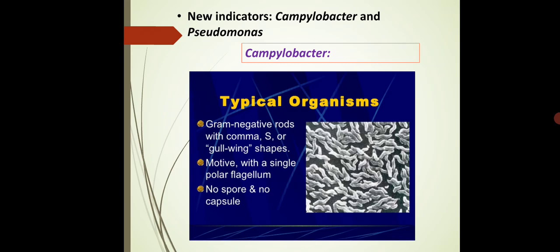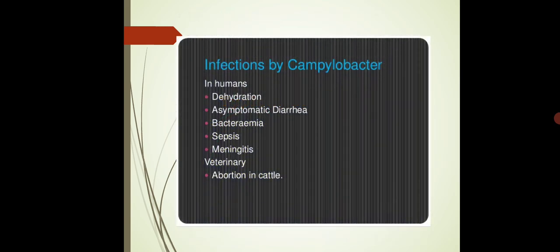The meaning of Campylobacter is curved. Curved shaped bacteria are there, like S or comma shaped. You can see the structure of this Campylobacter. It appears like a small S shaped or comma type shape, like gull-wing shape. These are motile with a single polar flagellum. The flagellum is the locomotory organ, so movement is done with the help of this flagellum, and these are non-spore forming and non-capsulated bacteria.